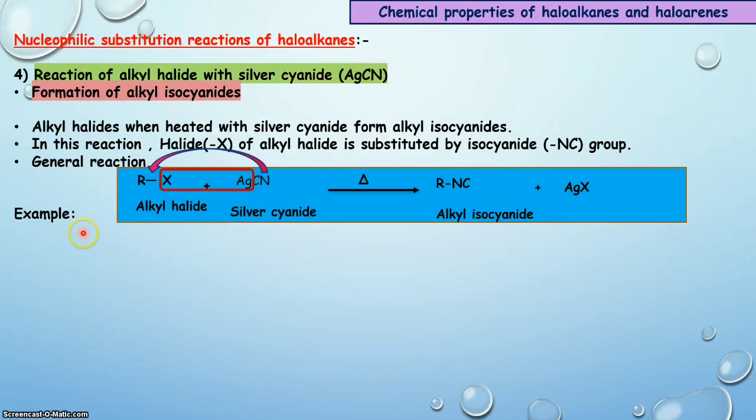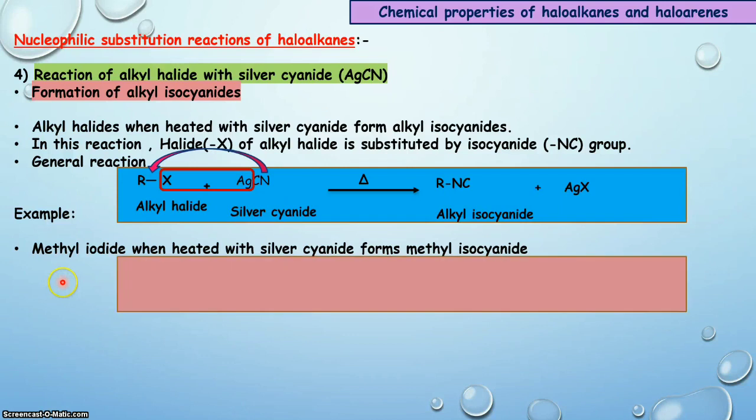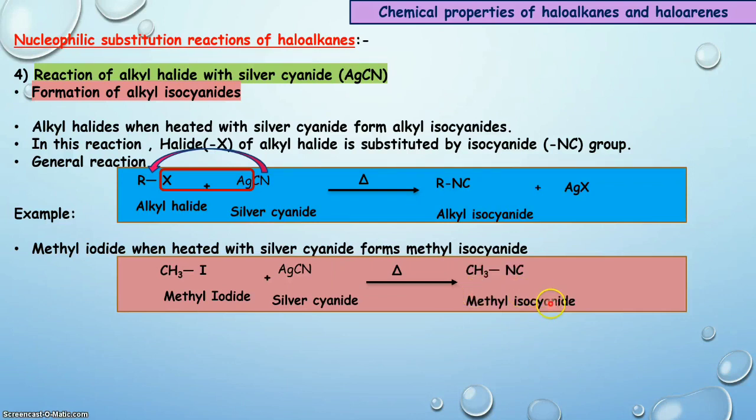Let us talk about the examples of reaction of alkyl halide with silver cyanide. In this, methyl iodide is heated with silver cyanide, and what is the product here? Yes, the iodine of methyl iodide is substituted by the isocyanide group, and that gives us methyl isocyanide, while the byproduct is silver iodide.